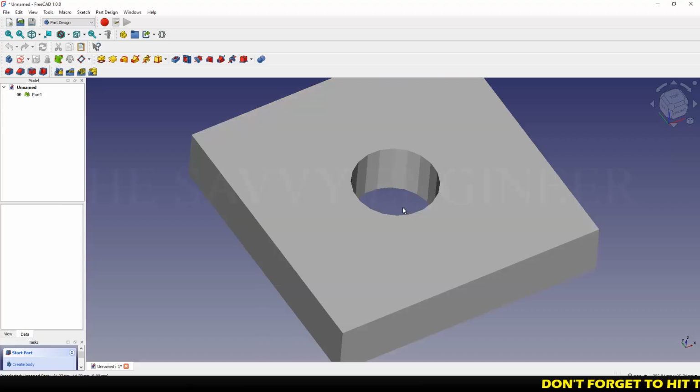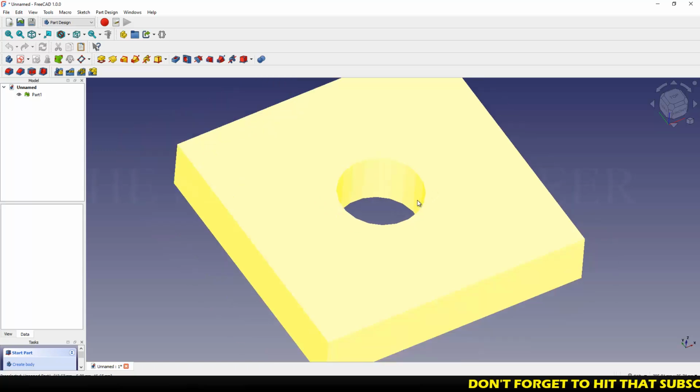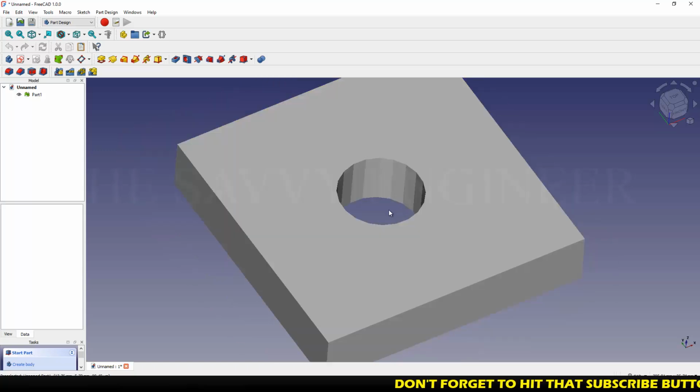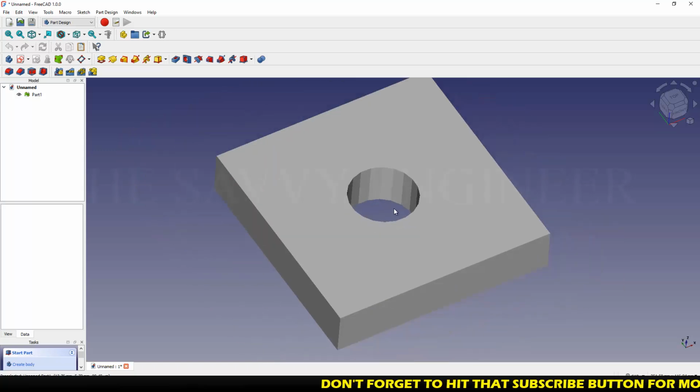In this video, guys, I'm going to be showing you how you can convert an STL file format to a solid body using FreeCAD software, okay?